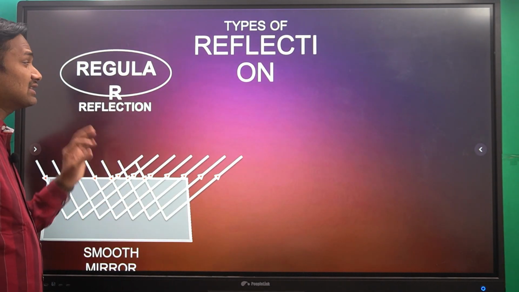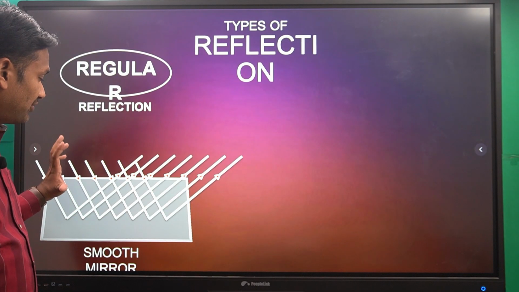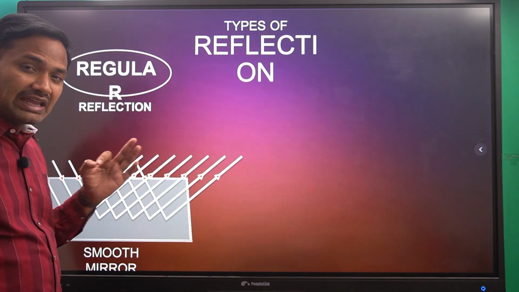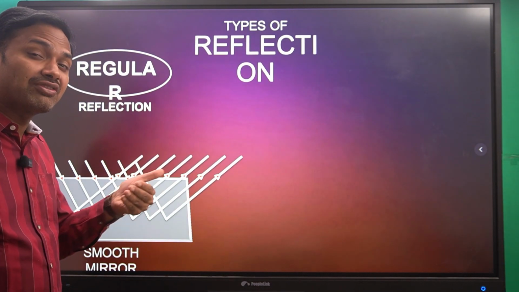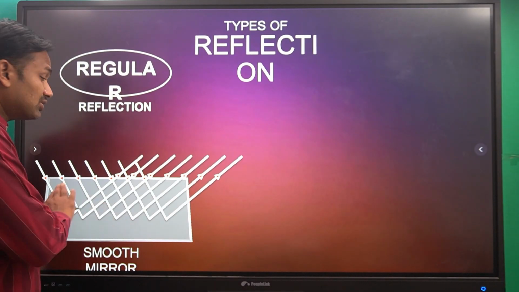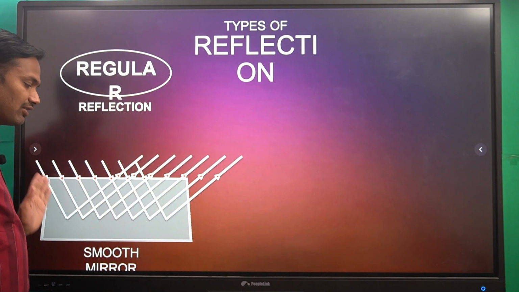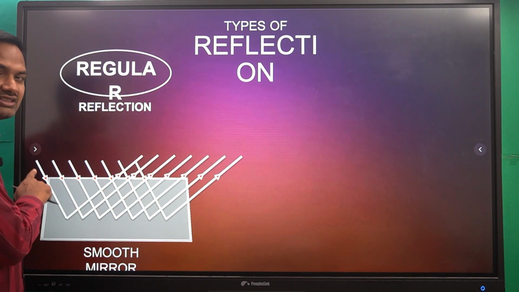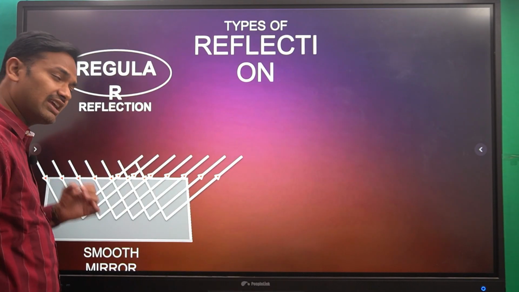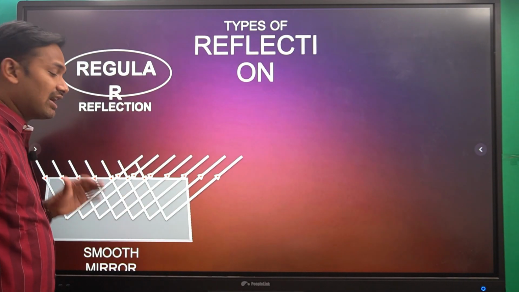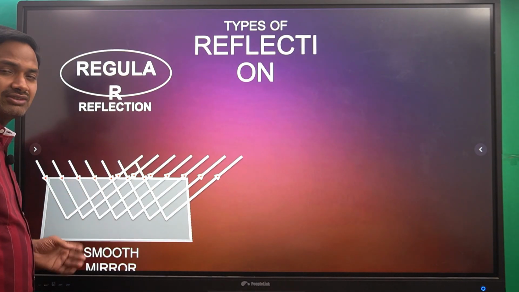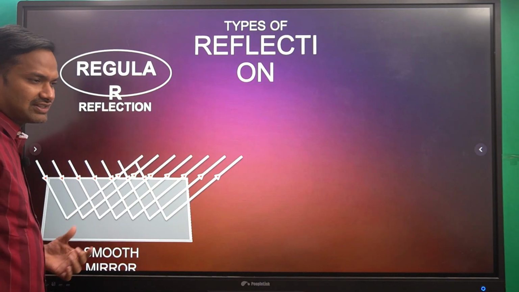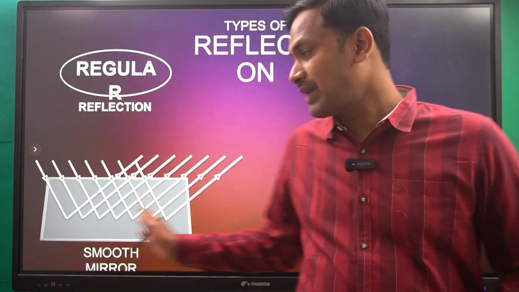So this is the regular reflection. If you consider each light ray incident on this and find out the angle of incidence and the angle of reflection, both will be equal in this case. You take the first incident ray, second incident ray, third incident ray, whichever incident ray you take, the reflected rays will be there, and in each case the angle of reflection will be the same as the angle of incidence.